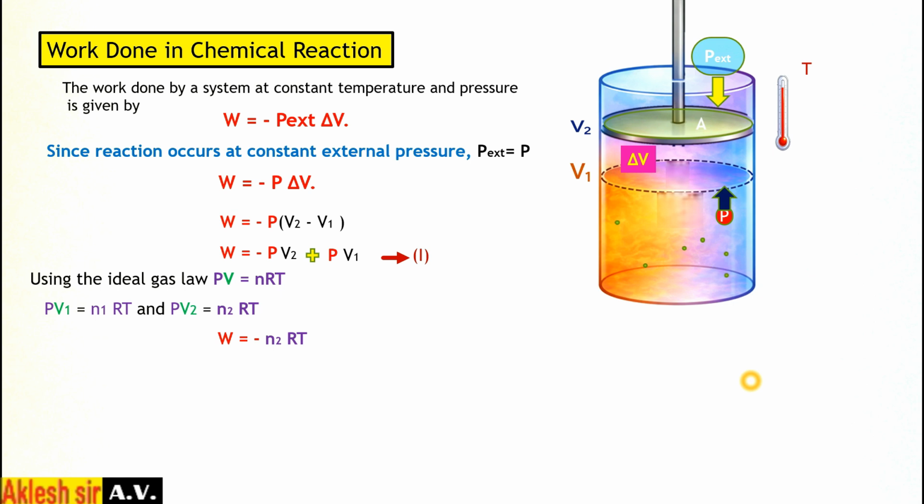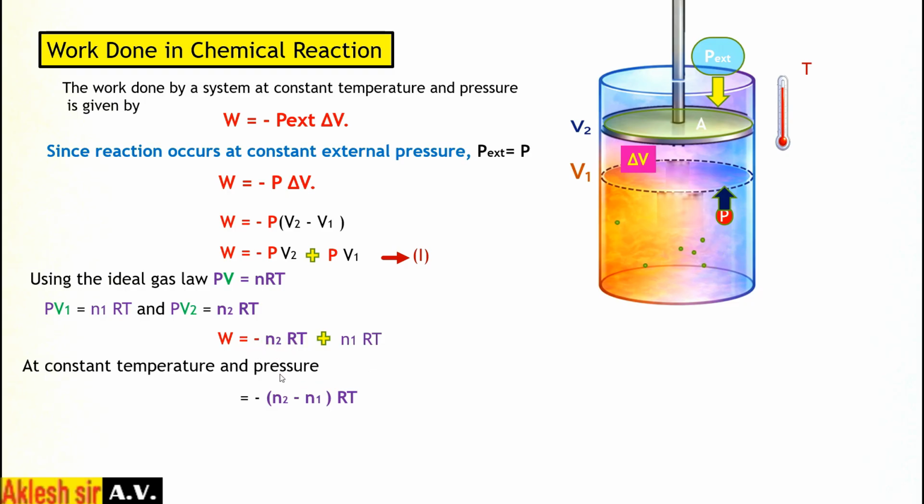So W is equal to, instead of PV2 we can write n2RT, plus instead of PV1 we write n1RT. At constant temperature and pressure, what is common here? If I bring minus outside, and RT will go out.